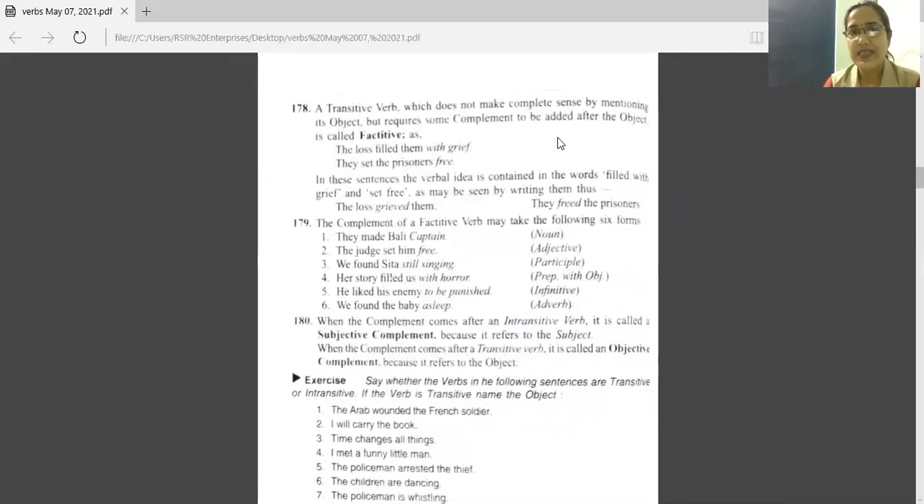Next, we studied facilitative. Now, what is that? A transitive verb which does not make complete sense by mentioning its object. But after that object, we need to write some complement there. I'm talking of transitive verb. So in that condition, that verb is facilitative. The loss filled them. It's a sentence. But with grief is added there for complete meaning. So this is facilitative.